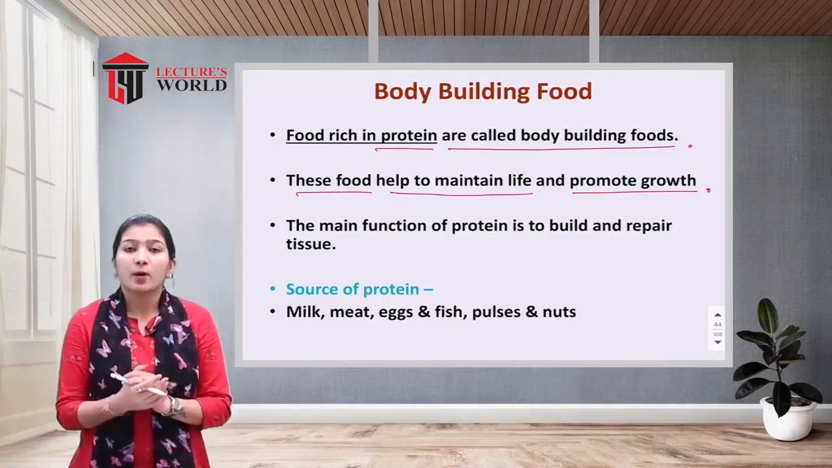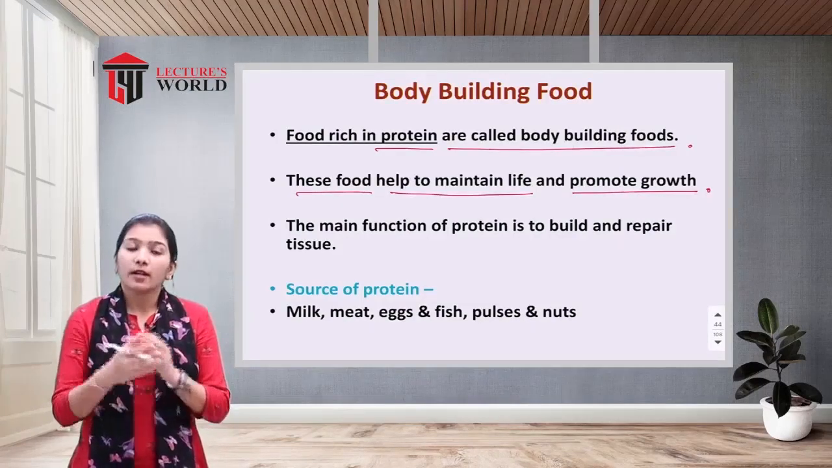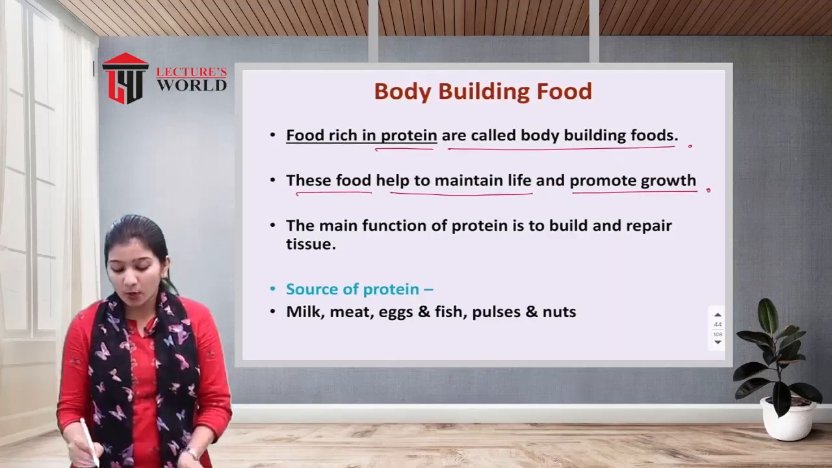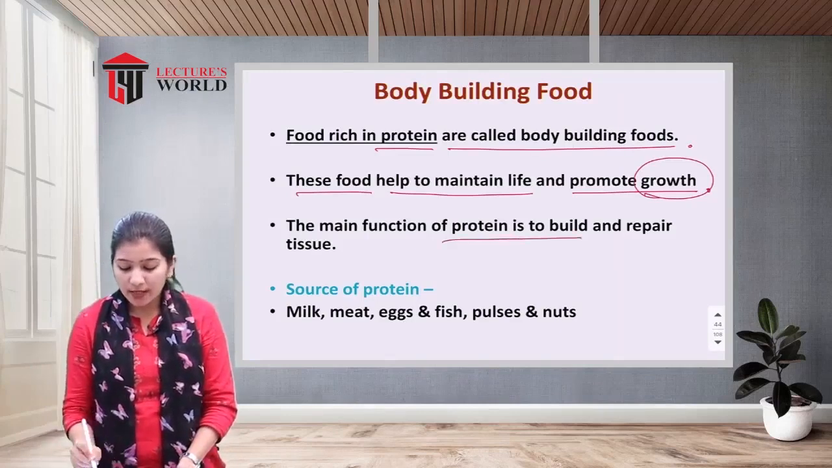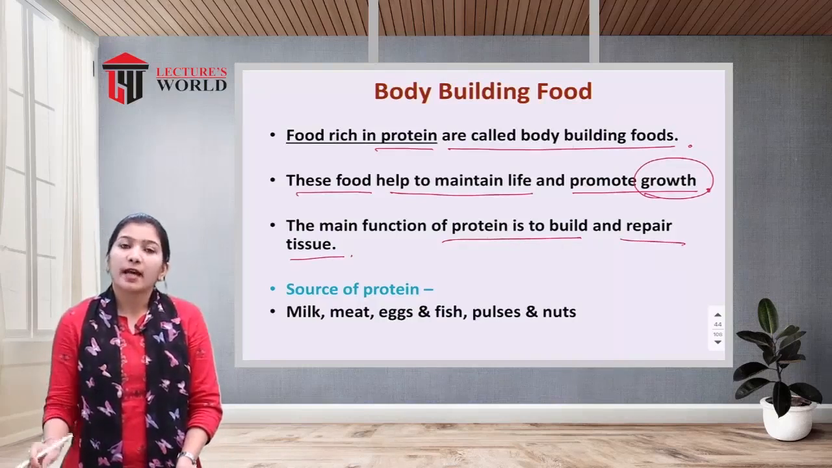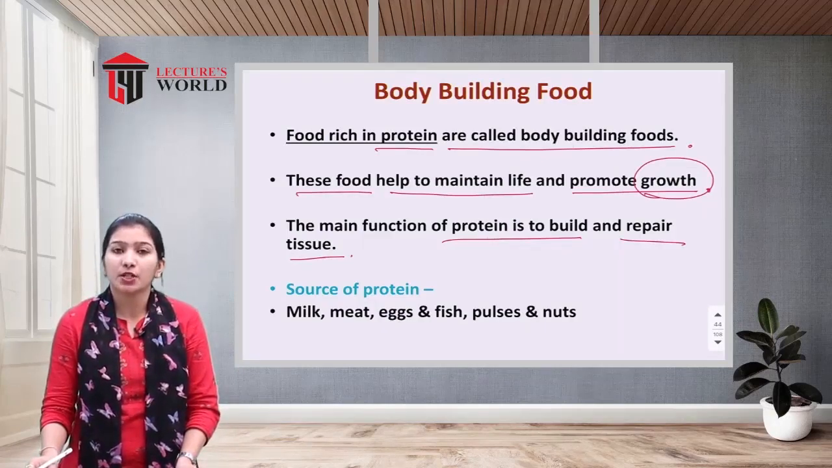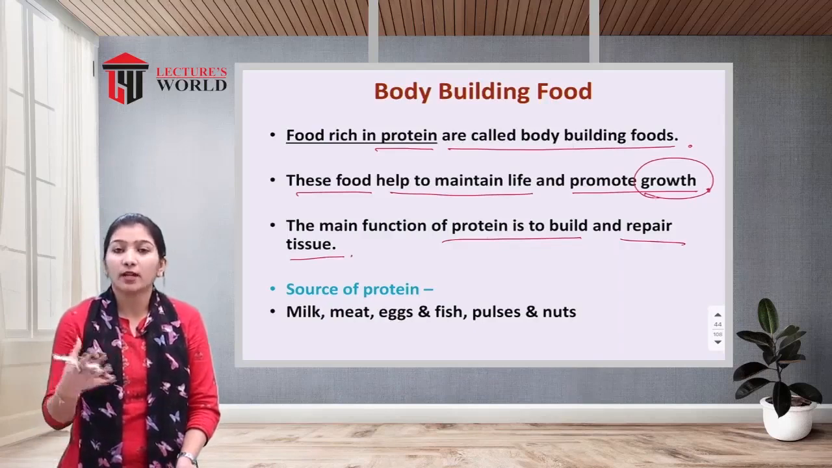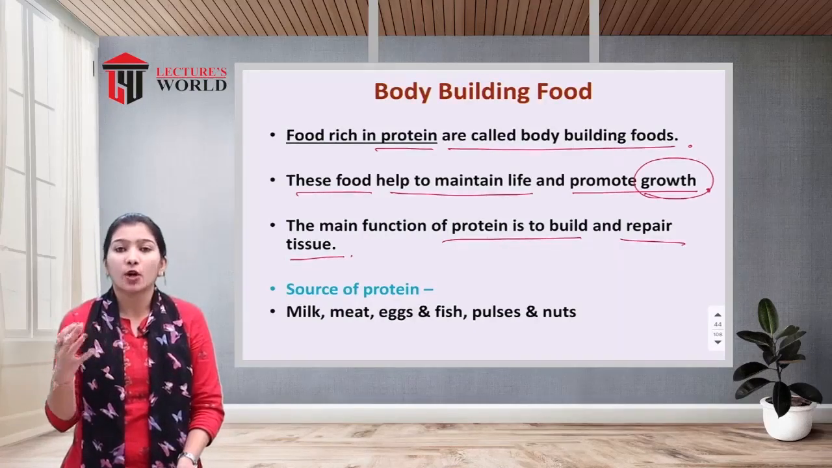Your body is made up of different kinds of cells, tissues and muscles. To build those cells, tissues and muscles, our body requires protein, and if our body is well built, that promotes the growth of our body. The main function of protein is to build and repair tissue. Whenever you get injured, your body requires protein to repair the damaged cells and tissue. So if any person has a fracture or any kind of injury, doctors suggest protein rich food. If you eat more protein, you will be able to heal your wound very soon.